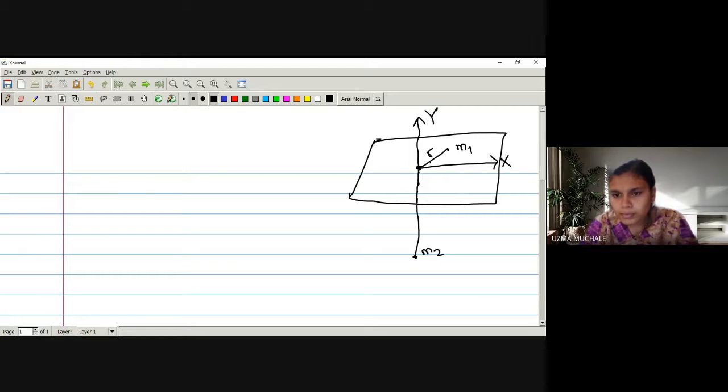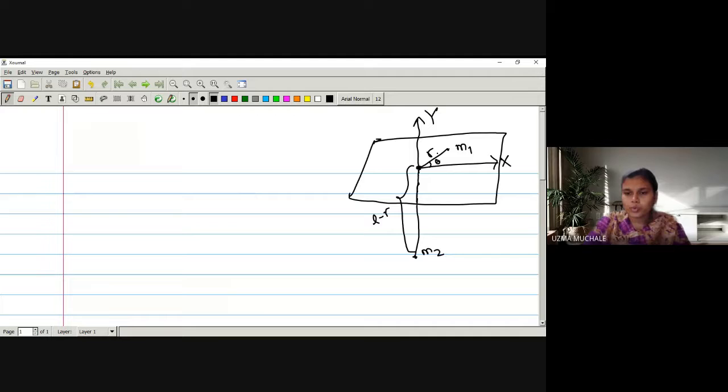The angle made by mass M1 from the positive direction of the x-axis, we will keep as theta. And the total length of the string is L. This is a distance r from origin to mass m1. So what will be the distance of mass m2 from the origin or from the hole? It will be L minus r, right? So this is the construction provided to us.